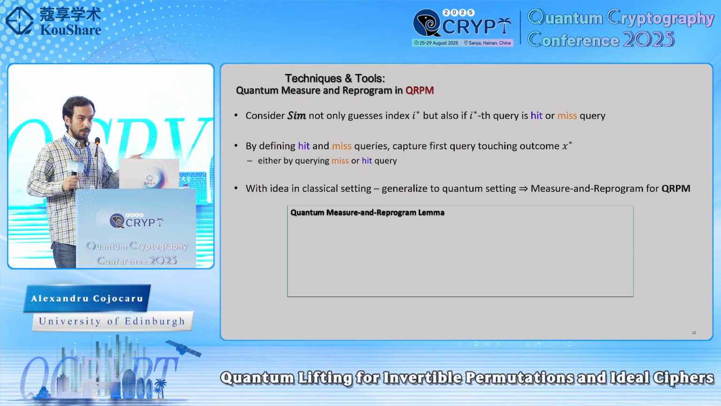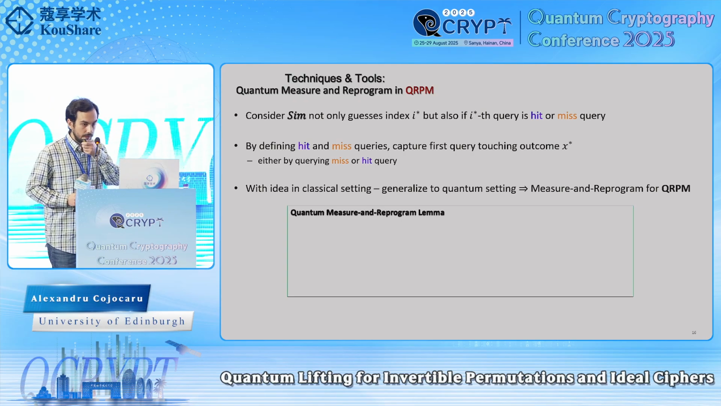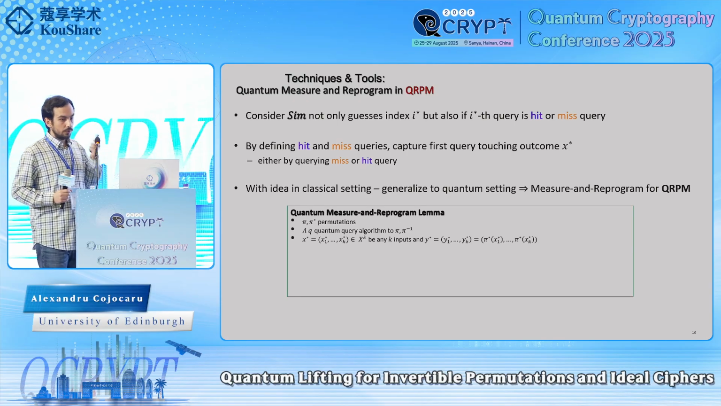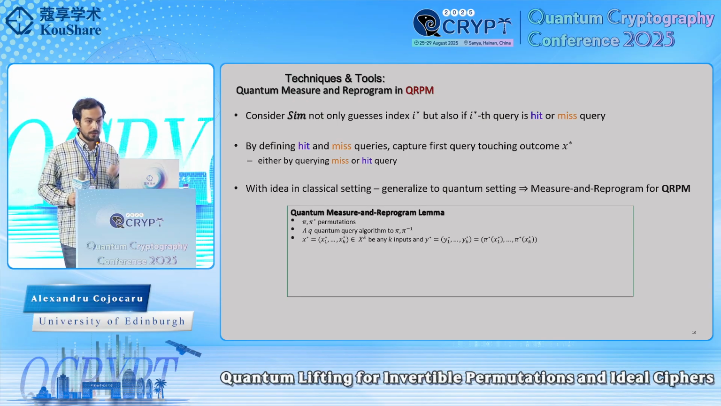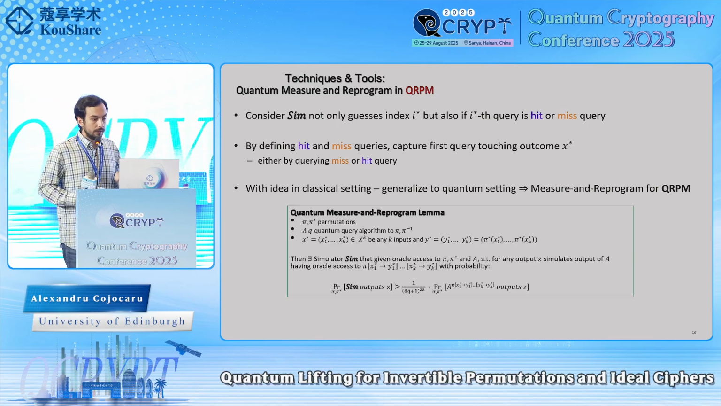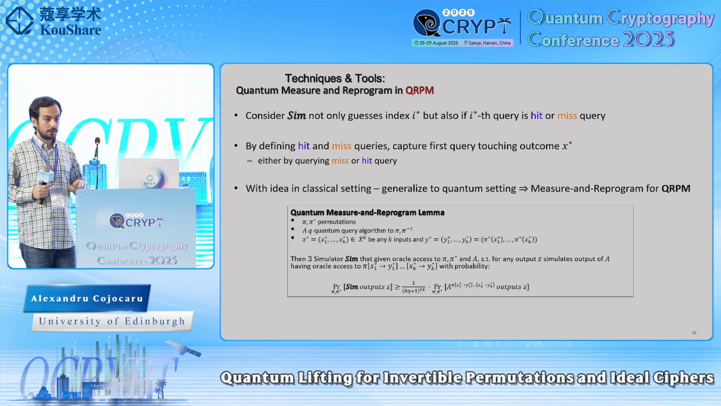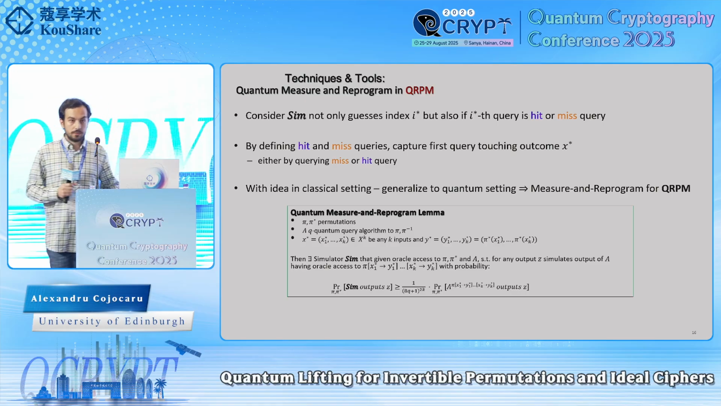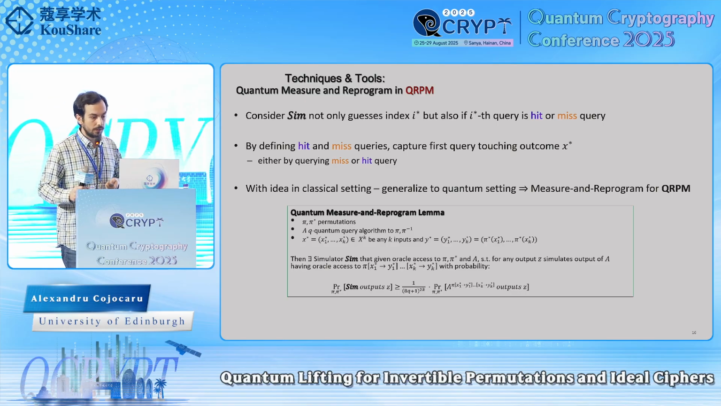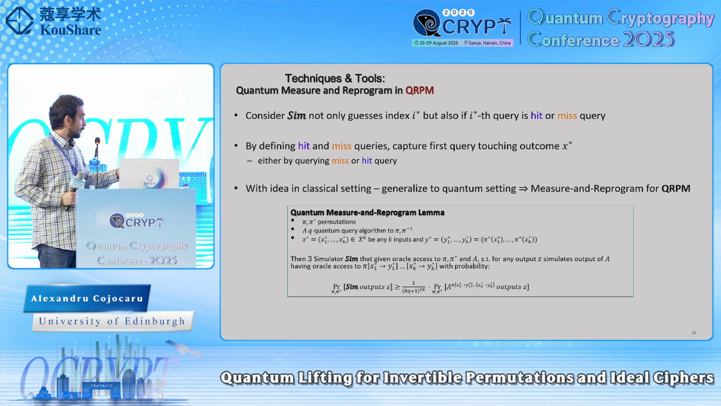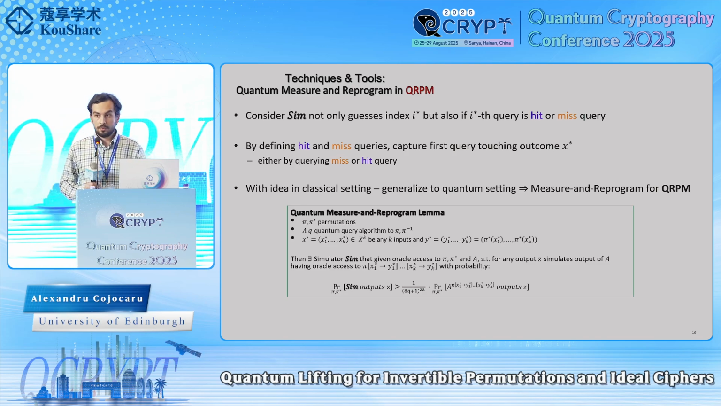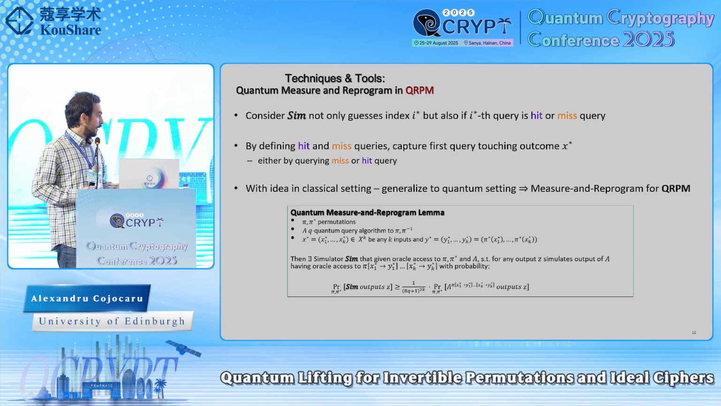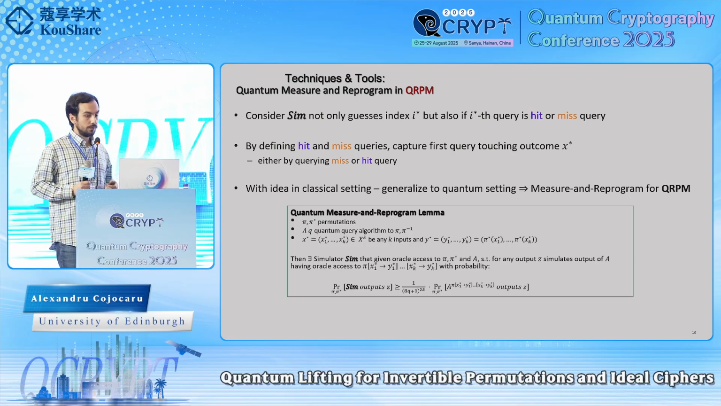And to summarize what this lemma is saying: if we are given two permutations and an arbitrary algorithm A, then we can construct a simulator that, given oracle access to A and the permutations, is able to simulate the output of A having oracle access to the reprogrammed permutation. And the success probability of the simulator is going to be at least the success probability of A with oracle access to the reprogrammed permutation divided by (8q+1) to the power of 2k.